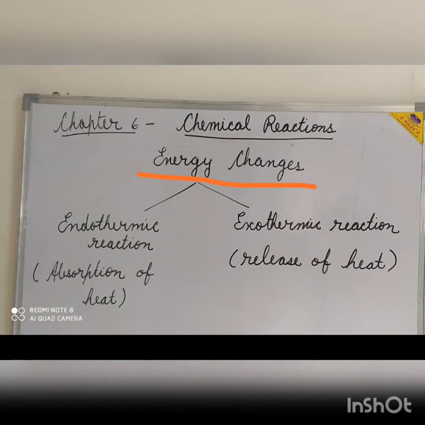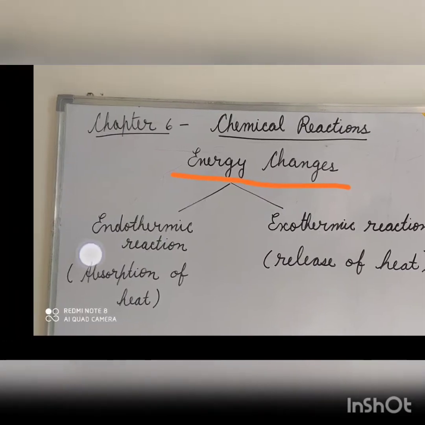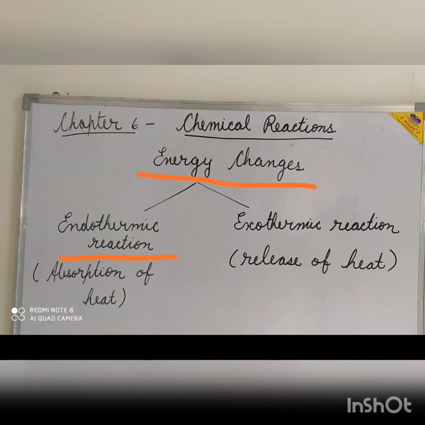When a chemical reaction involves breaking of bonds, energy is absorbed, and when the new bonds are formed, energy is released. So, depending on whether energy is absorbed or released, the chemical reactions are of two types: endothermic reaction, in which the absorption of heat takes place, and exothermic reaction, in which the release of heat takes place. So we will study about both of them in detail.